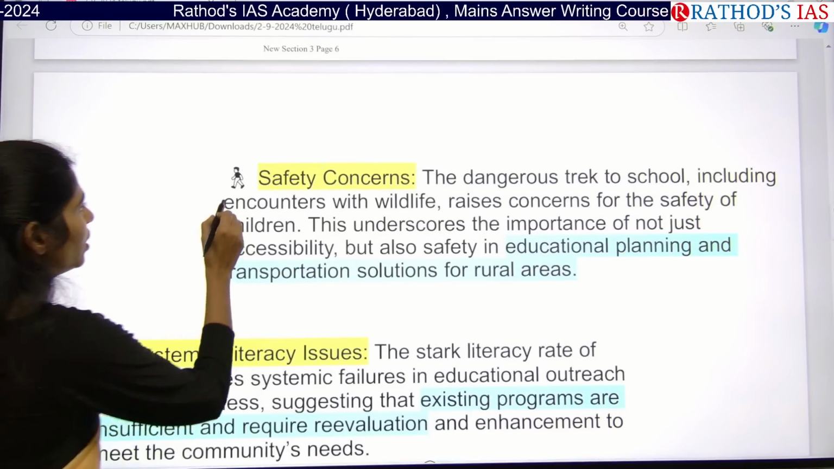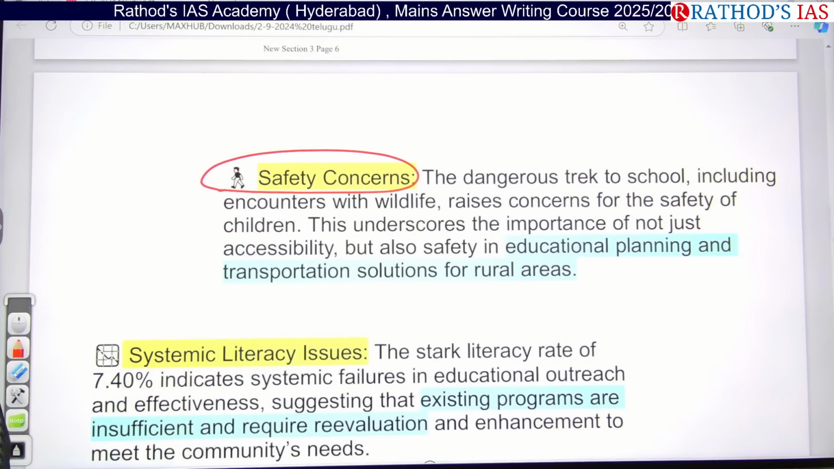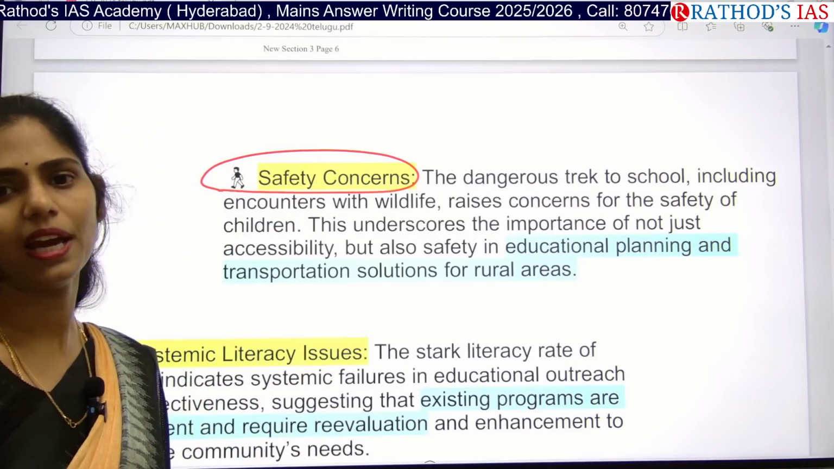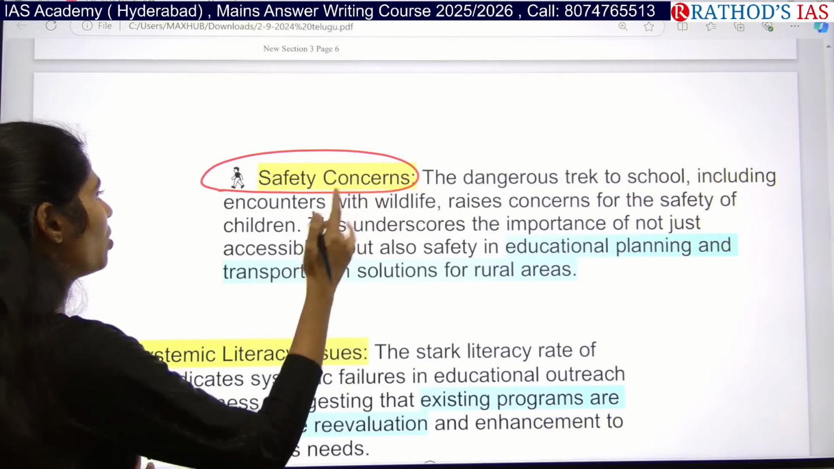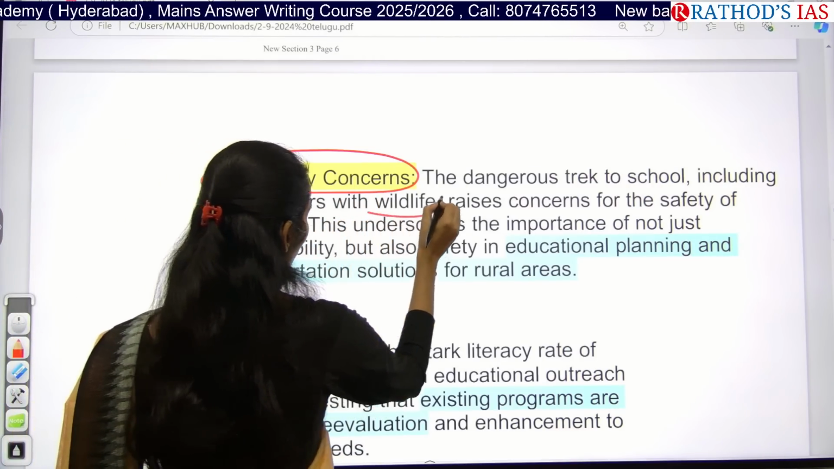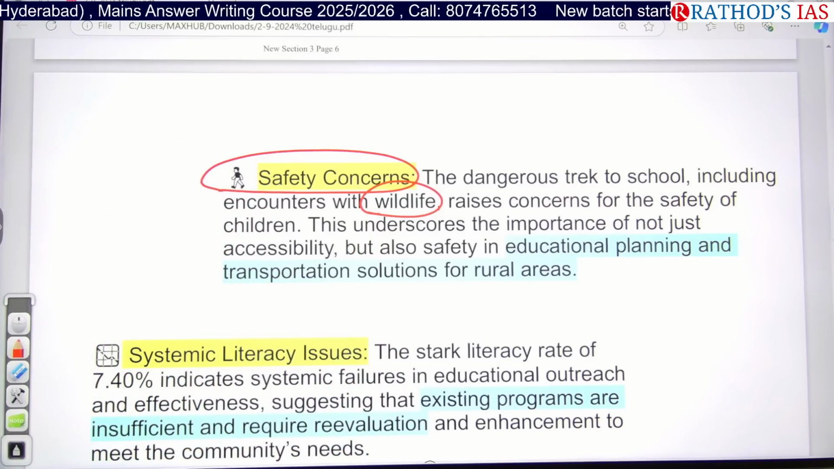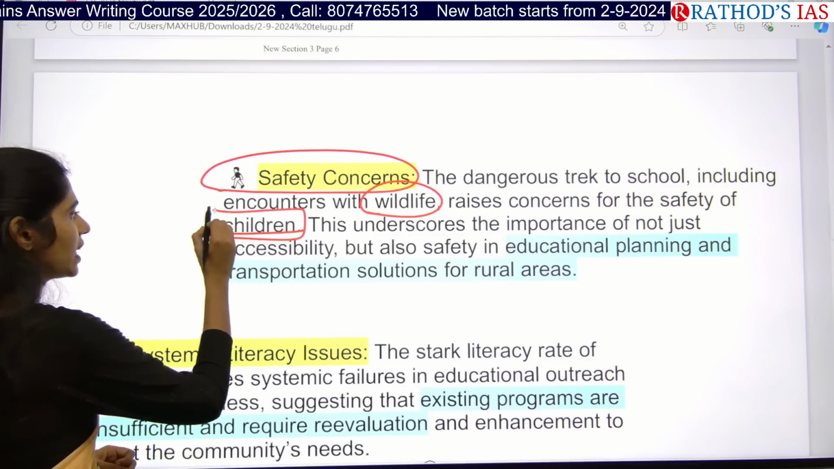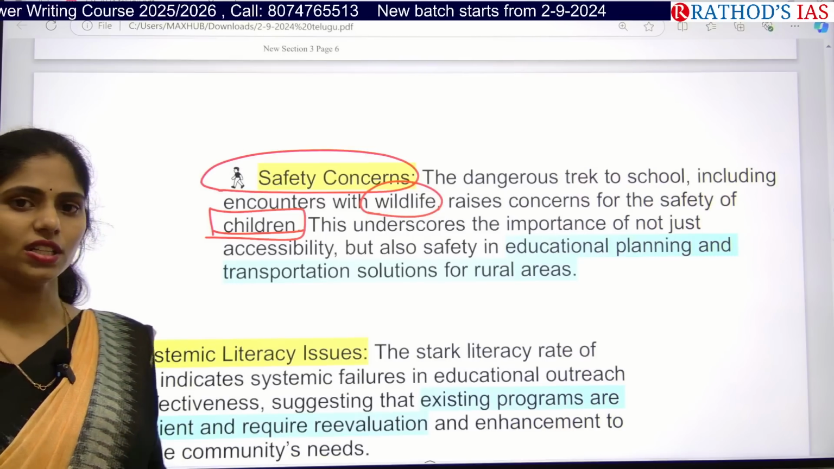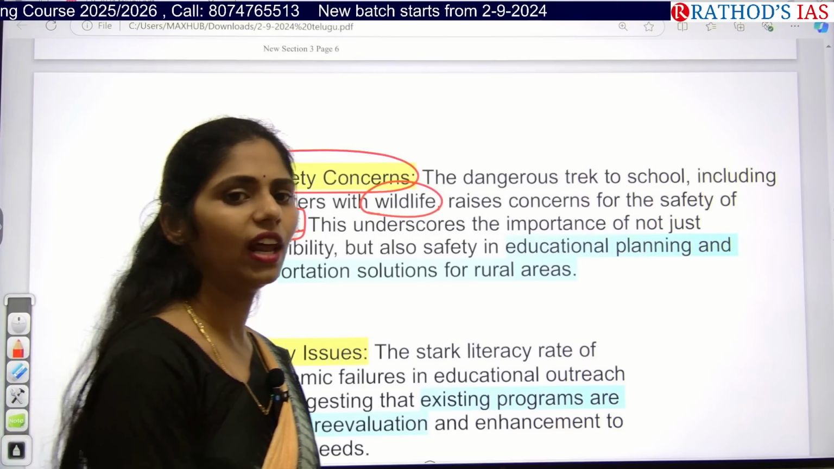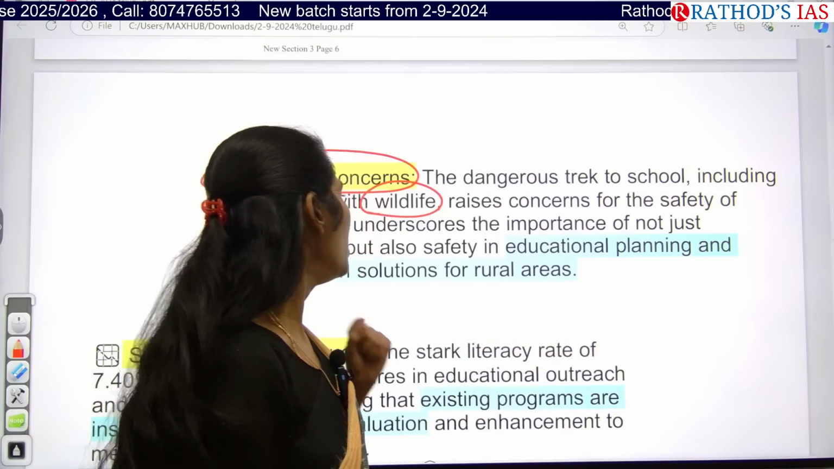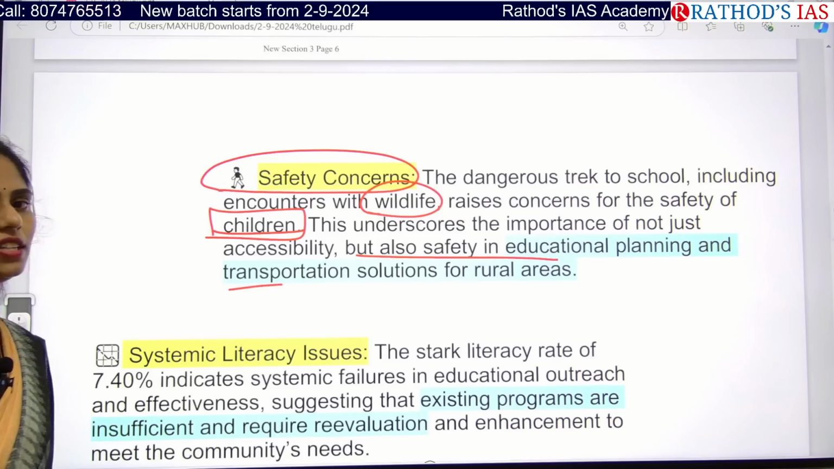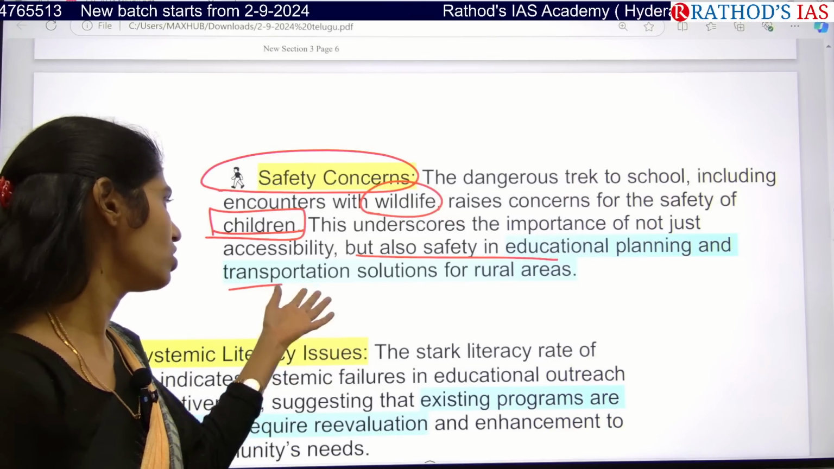And this one is safety concerns. If they want to go to school, they have to cross dangerous treks. In hills, they will have trekking areas, right? They have to cross these dangerous treks, sometimes coming in contact with wildlife like tigers and lions, the tertiary consumers. Because of this, there is always a concern for the safety of the children. Whenever there is no safety for the children, will the parents allow them to go to school? No. So the government needs to focus on safety and educational planning, and also provide proper transportation solutions for rural areas.